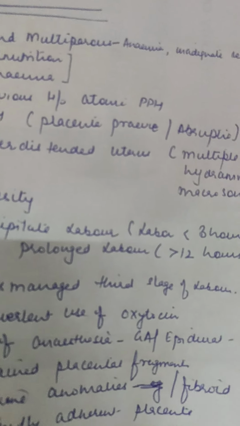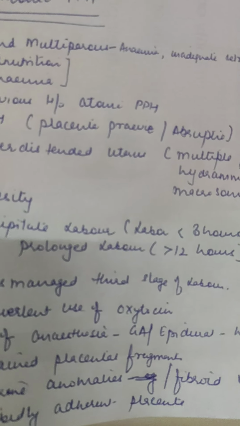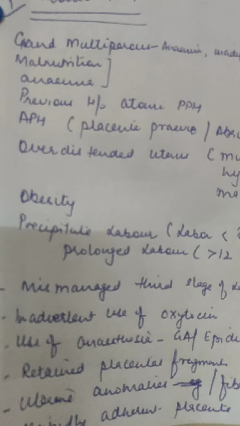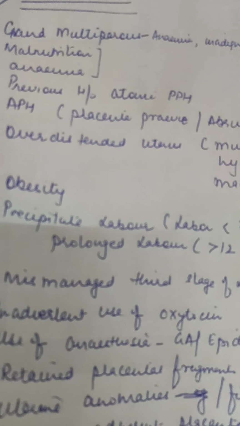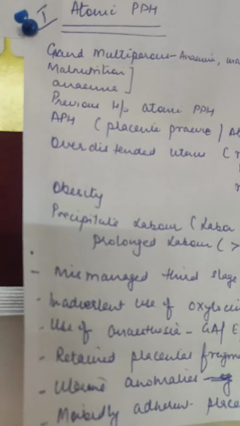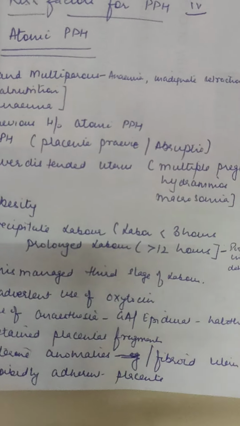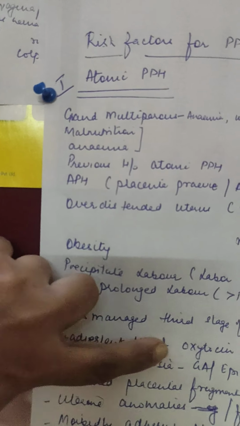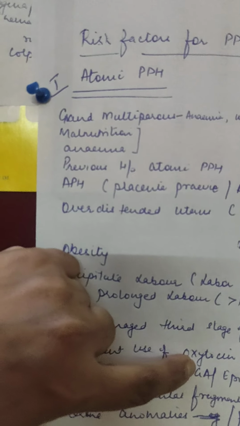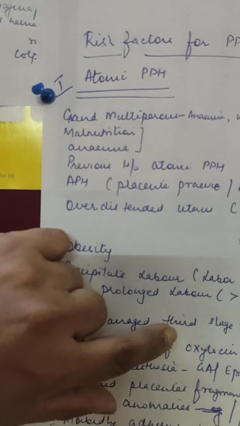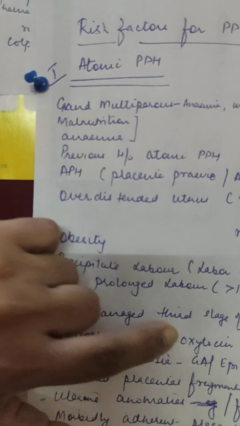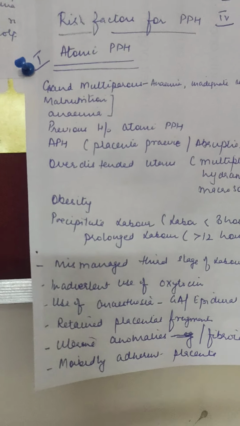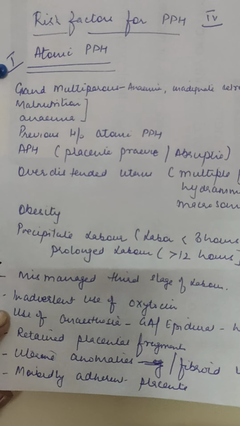Inadvertent use of oxytocin. Oxytocin is the agent which is used for augmentation of the labor pains, for increasing the labor pains. But if we don't use it in the right manner, it will block the receptors, and after the delivery its action won't be effective. We want contraction and retraction to occur after the delivery, but if the receptors are blocked because of improper use of oxytocin, which is responsible for contraction, it can lead to improper contraction, and so the tone won't be maintained.